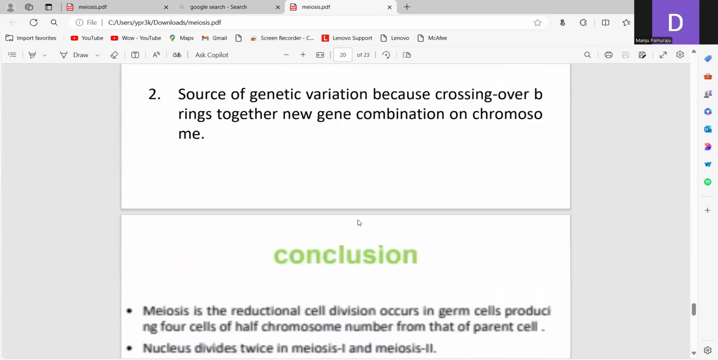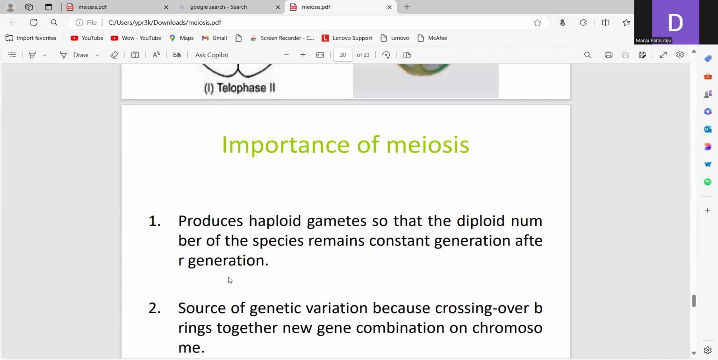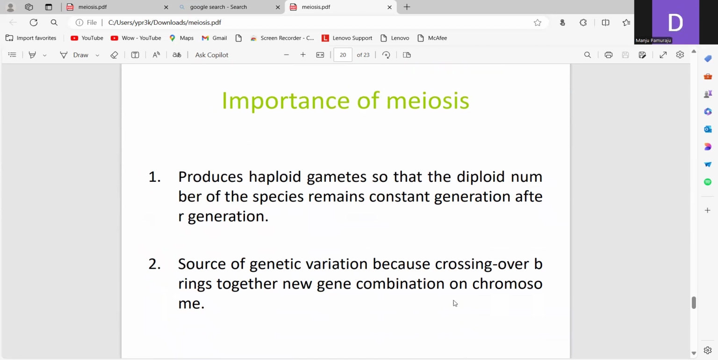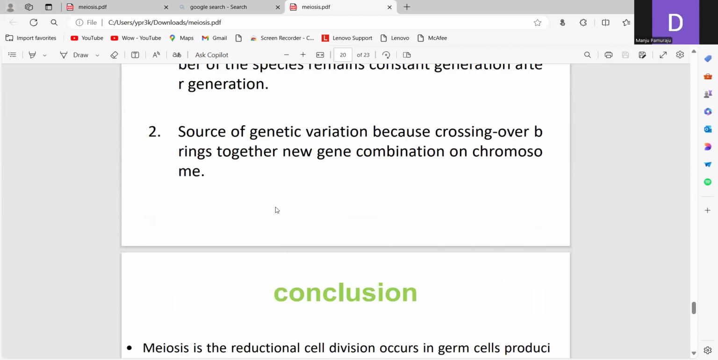So what is the importance of meiosis? It produces haploid gametes so that the diploid number of the species remains constant generation after generation. Next, it is the source of genetic variation, because crossing over brings together new gene combinations on the chromosome. Mainly, haploid cells are produced in meiosis. Next is gene recombination occurring in meiosis.